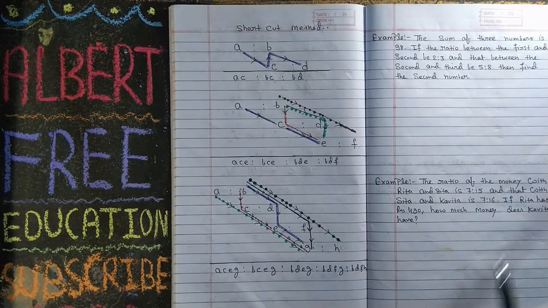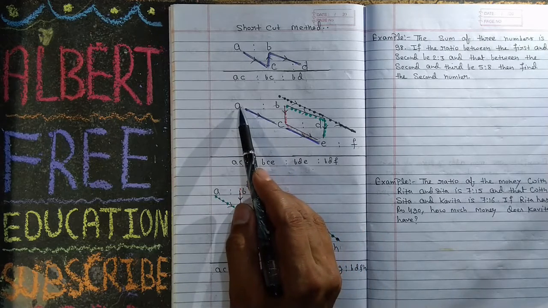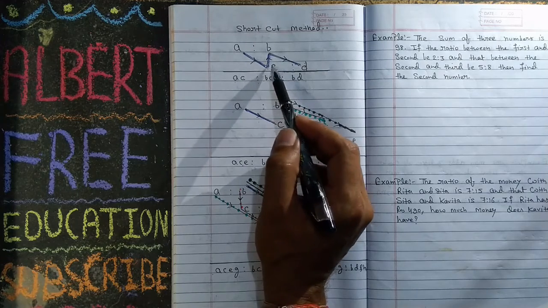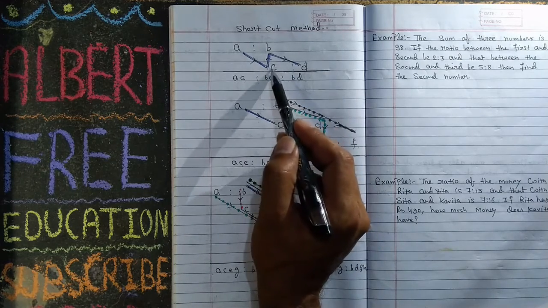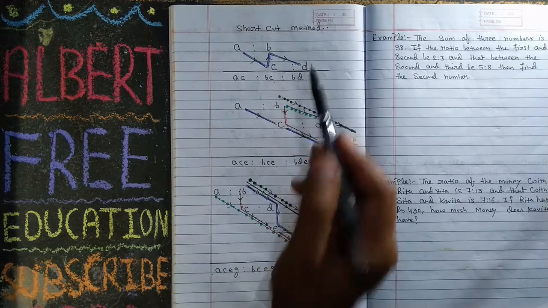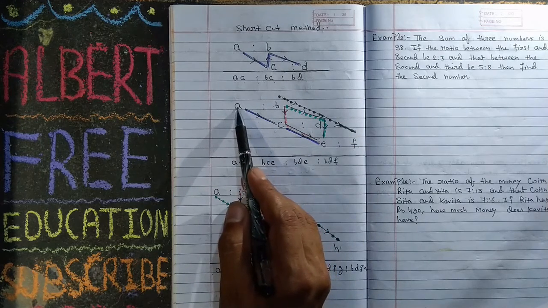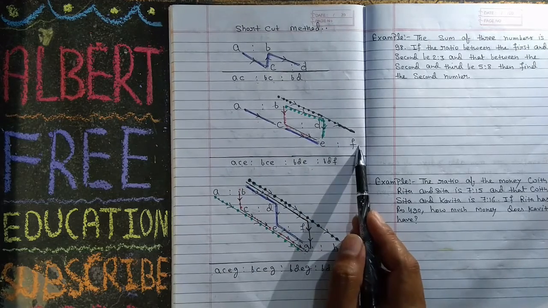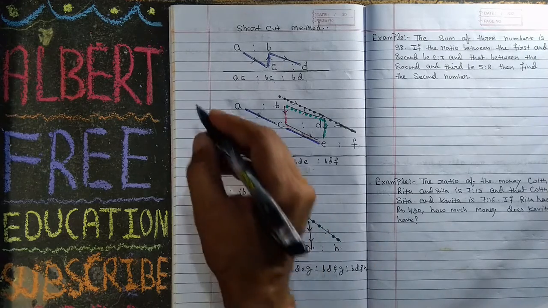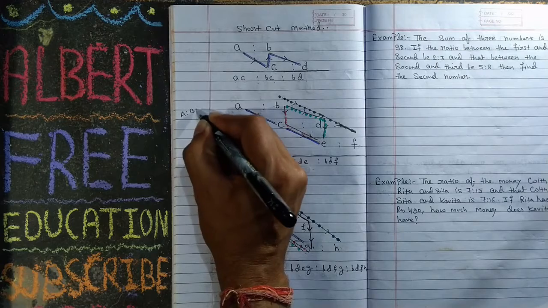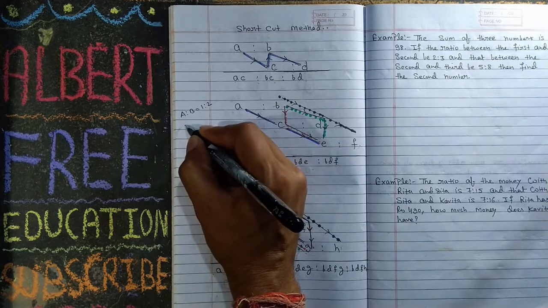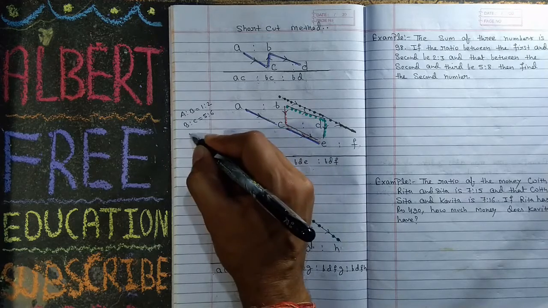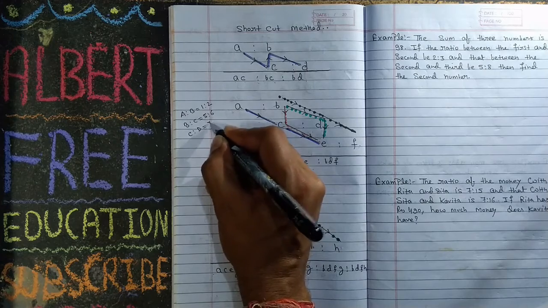Very simple method. Suppose in your exam, in place of this, the value is different. So here we have given a different value. You can also write the same value. Suppose in your exam, he has given you one is A ratio B, second is C ratio D, and third is E ratio F. Suppose he has given you A ratio B is equal to 1 ratio 2, B ratio C is equal to 5 ratio 6, and C ratio D is equal to 7 ratio 11.